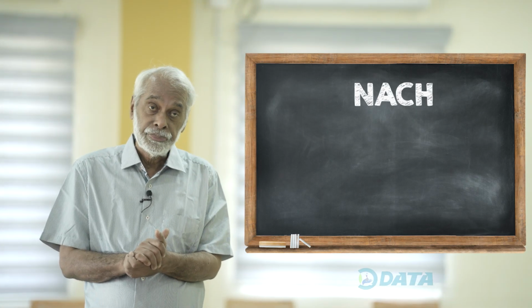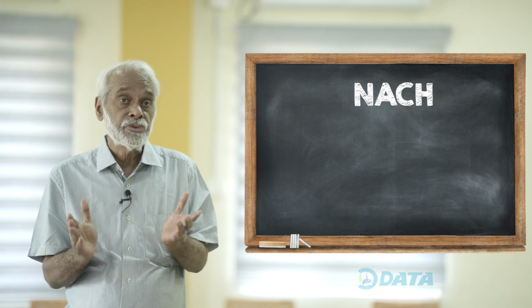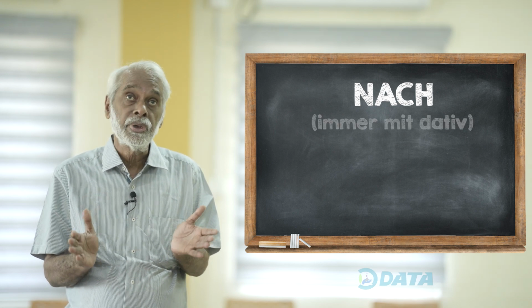Today we are going to deal with some basic prepositions of the German language. And these prepositions deal with a direction. Now look at the first sentence, first preposition. It is nach. As you know, nach is a preposition which is always with dative.